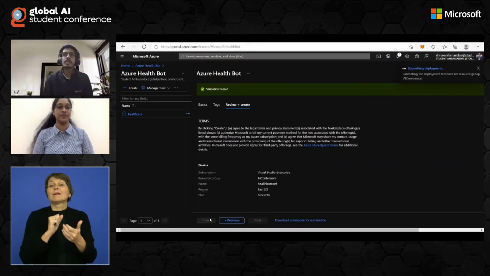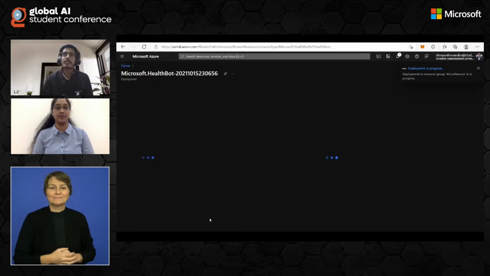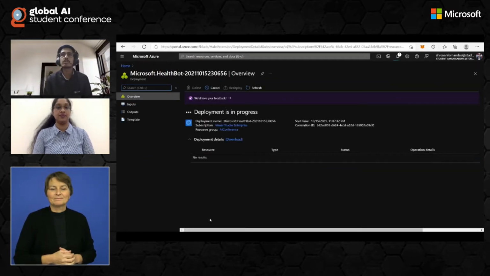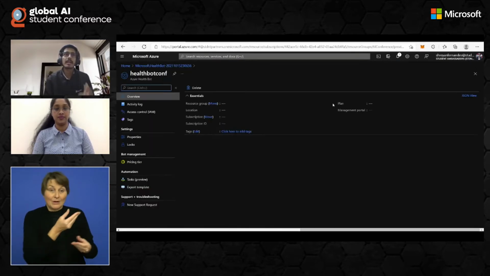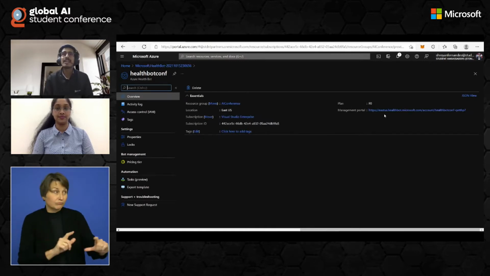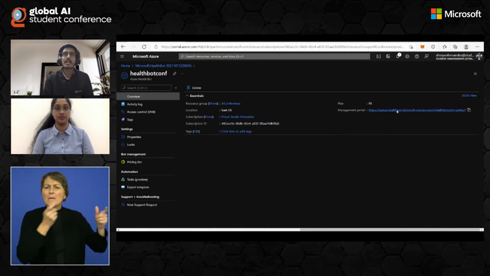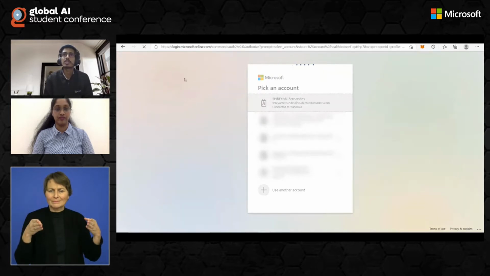So I'm choosing the F0 tier. There's a paid tier as well, but if you want to follow along with this, just feel free to choose the F0 path here. So once your deployment is complete, you can go to this resource from this button here, and in the overview, you can see the management portal. This is the portal where we'll be working the whole custom scenario that I was just talking about.